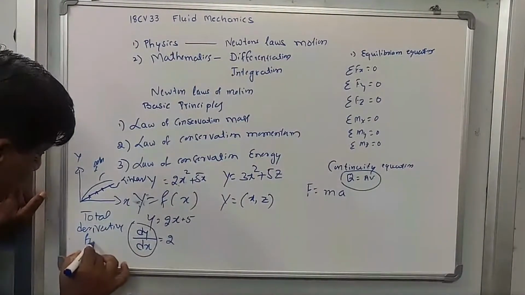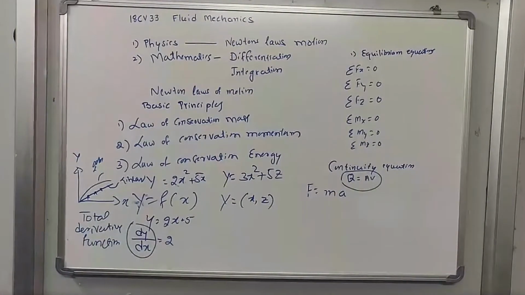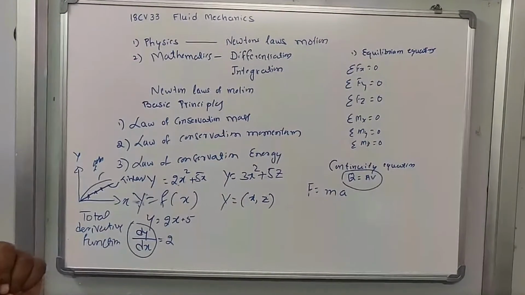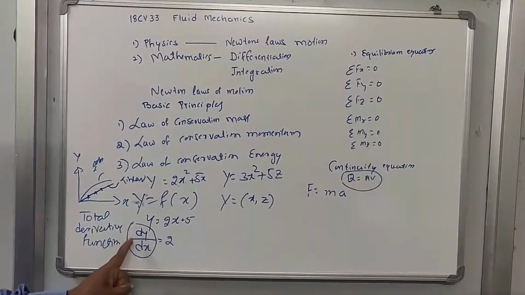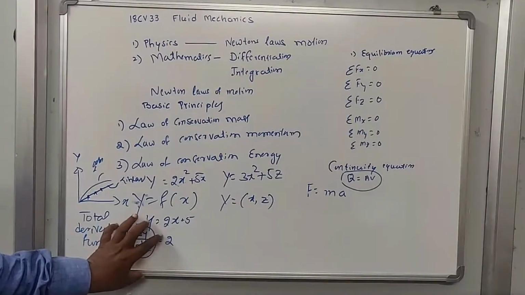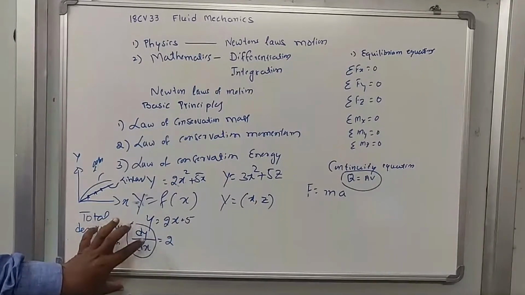So when are you supposed to take the total derivative of a function? When the function depends on only one variable, that is a single variable, then you can take the total derivative and write it as dy by dx. So this is called the total derivative of the function.